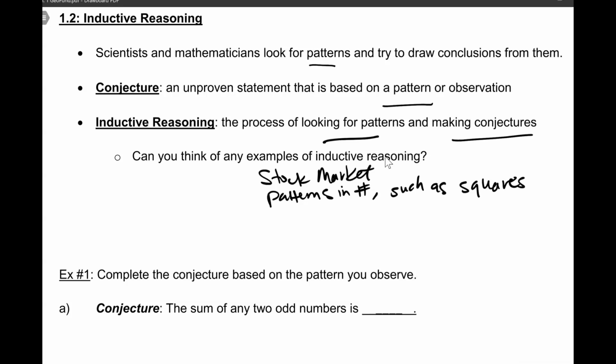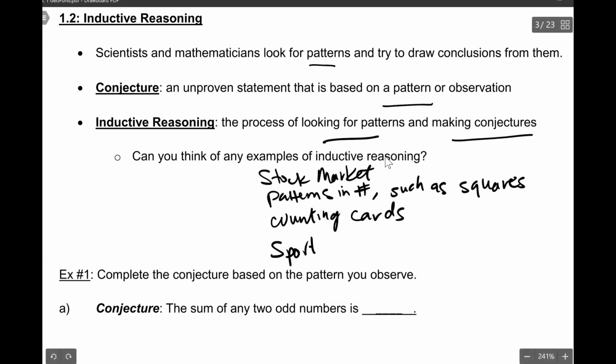Another example is counting cards. If you ever saw the movie 21, where they go to Vegas and start counting cards while playing a game at the table. Being able to see a pattern with the cards, you can bet smarter and make more money that way. And then another is sports. You can look for a pattern and be able to score more points, etc.